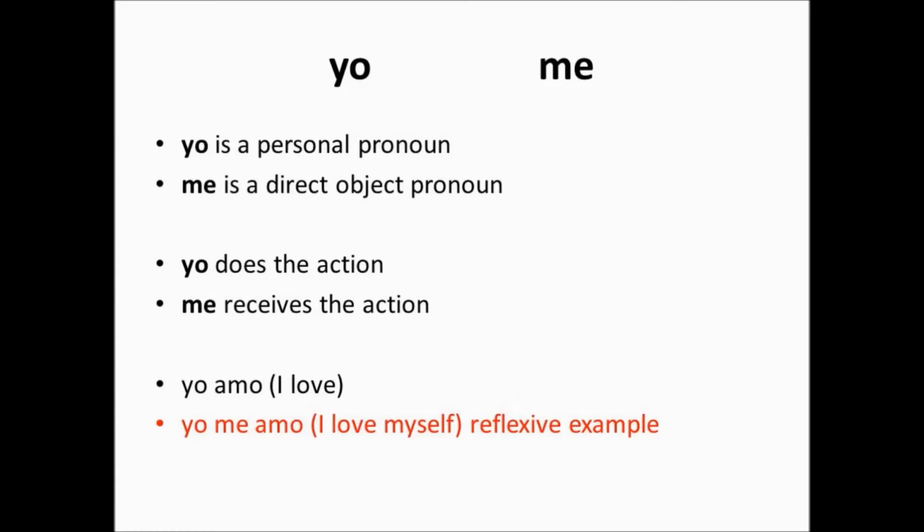So I hope this explains the difference between yo and me, because they're representing the same person in this case, but you have to use different words to describe when you do something to someone or something versus when you receive something from someone or something.